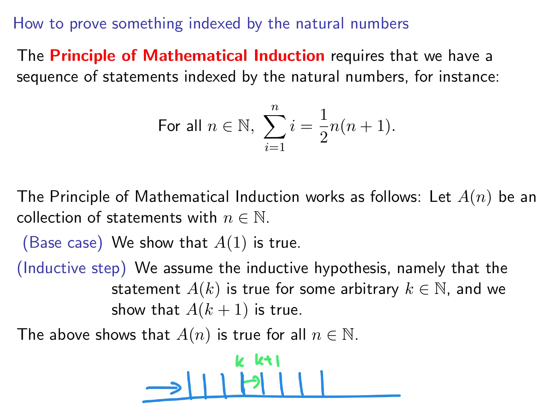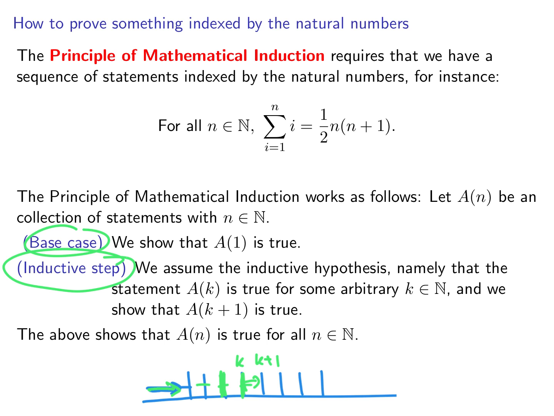If somebody pushes the first one, it's going to topple and hit the next one, and everything is going to fall. So that hitting, the fact that one piece hits the next piece, is the inductive step, and this initial push is your base case.